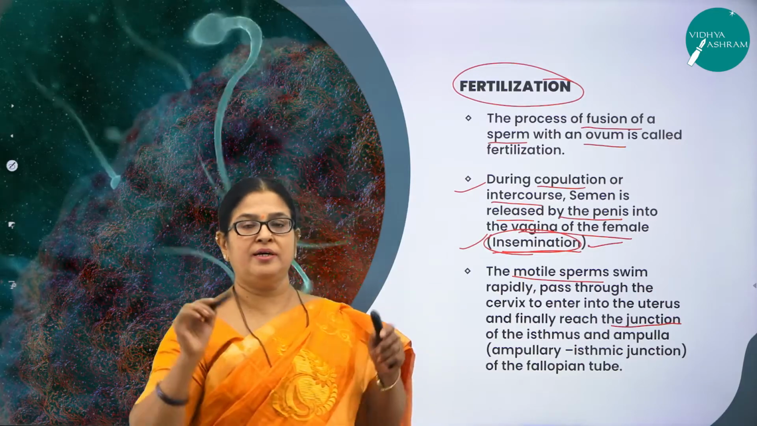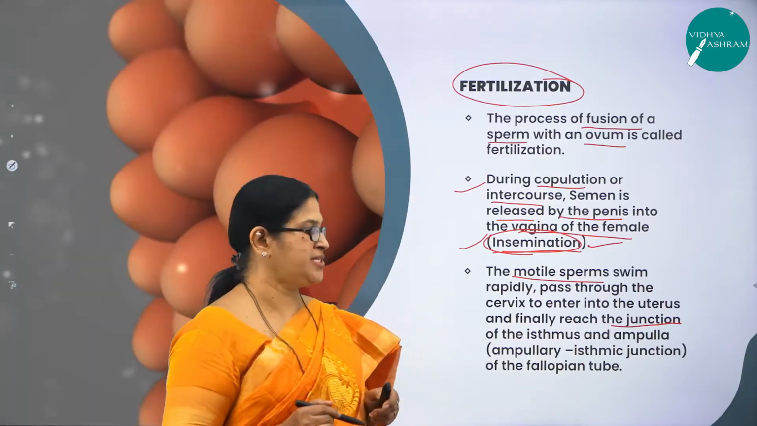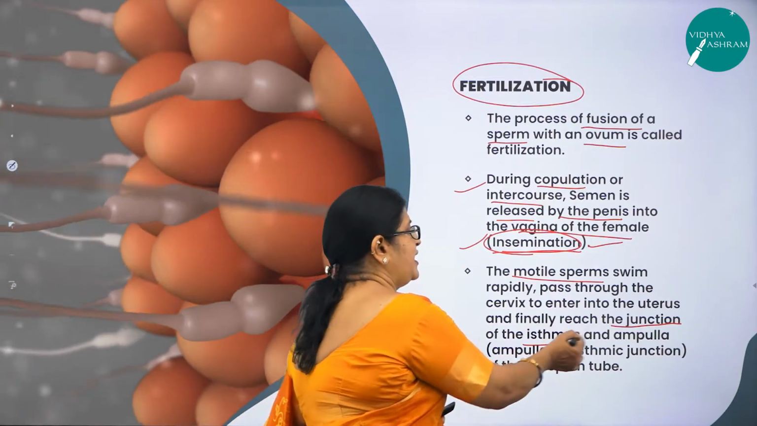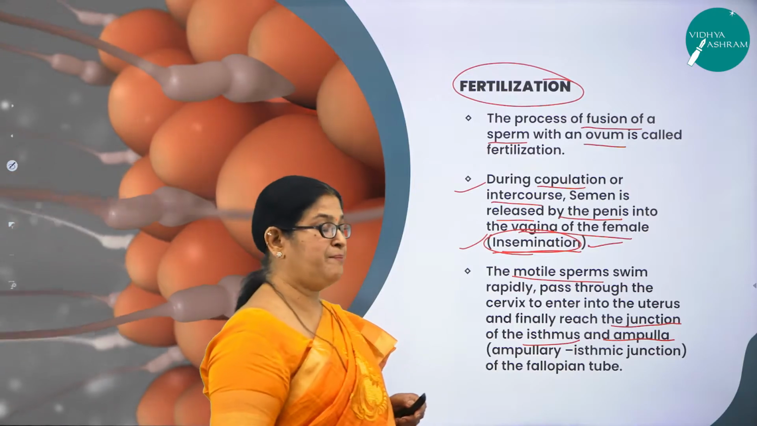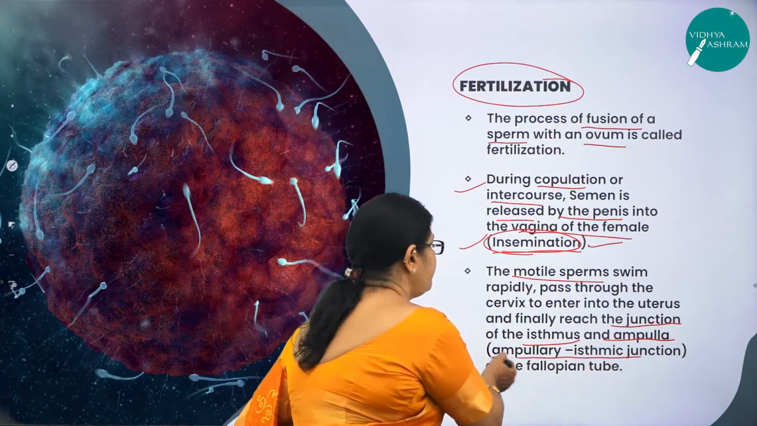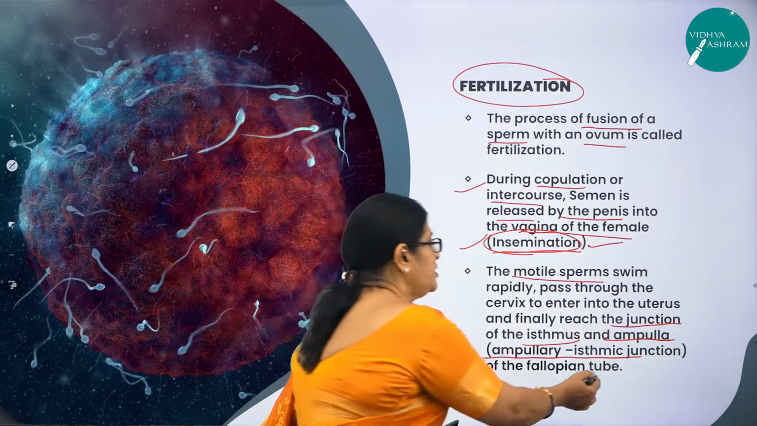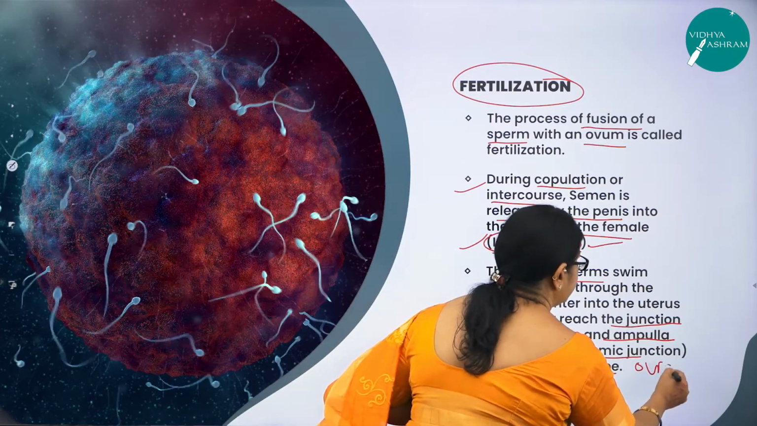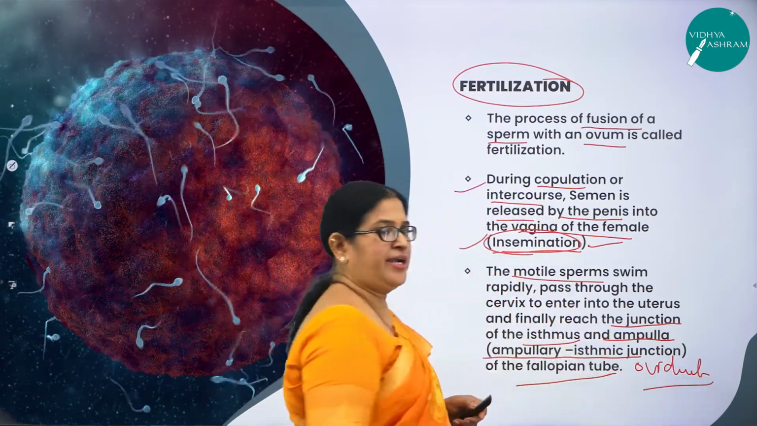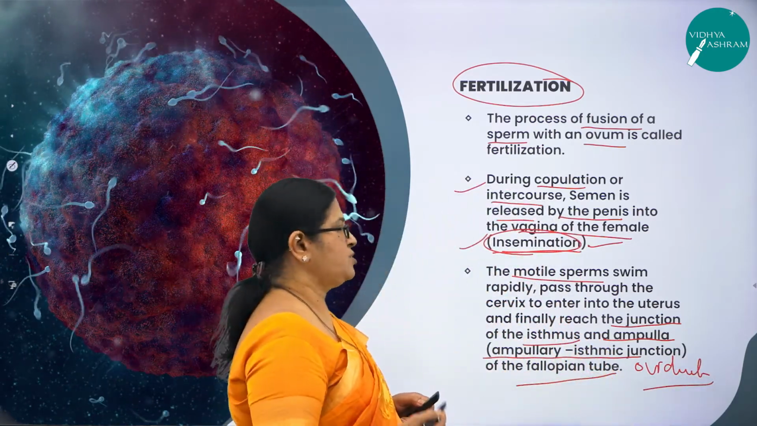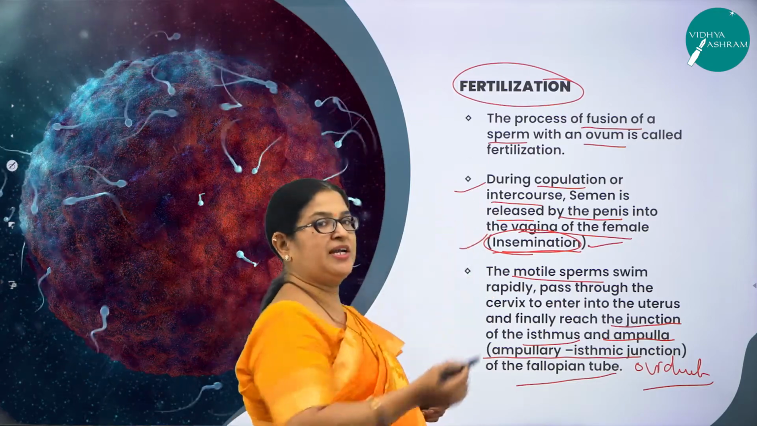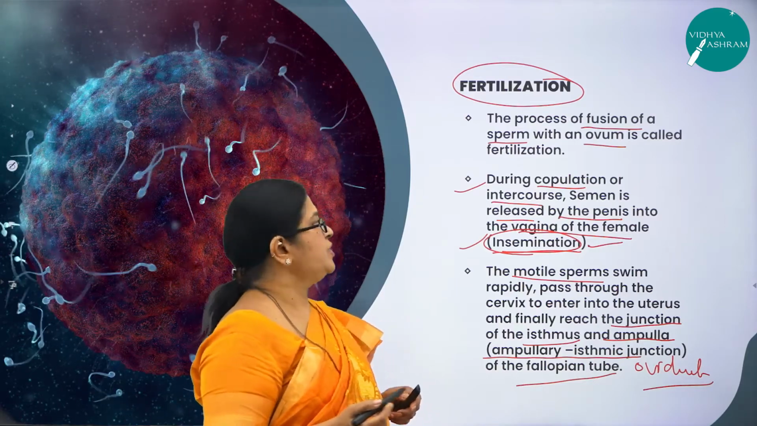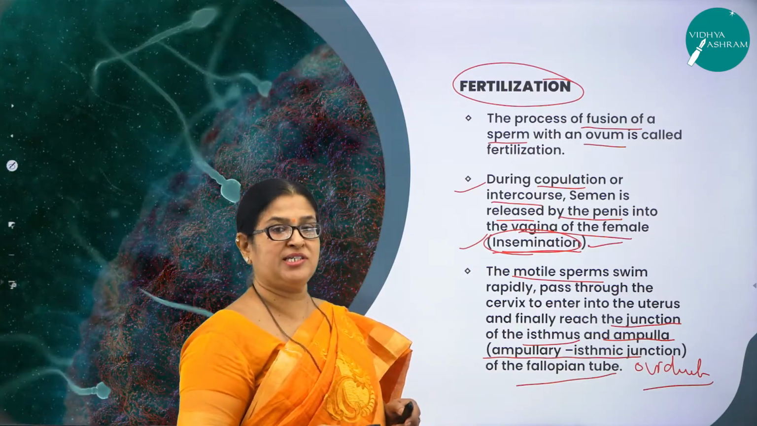Hope you remember the structure of the female reproductive system, where you come across a very important region called isthmus and ampulla. So it is called the ampullary isthmic junction. This is a very important junction of the fallopian tube, or what we otherwise call the oviduct. So what happens here? First, what is fertilization? Fertilization is nothing but the process of fusion of a sperm with the ovum. How does this process of fertilization actually take place?